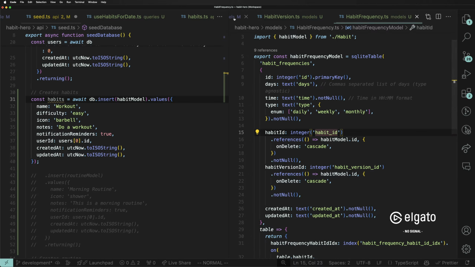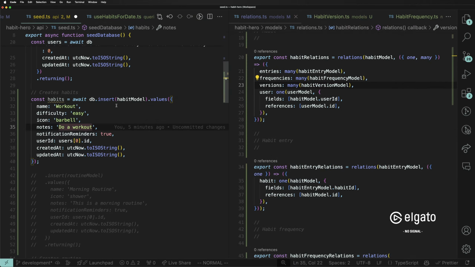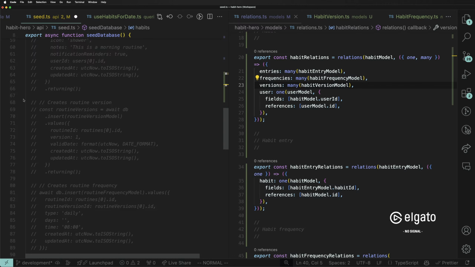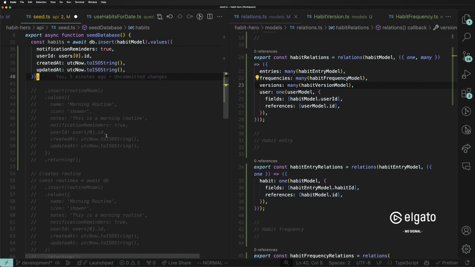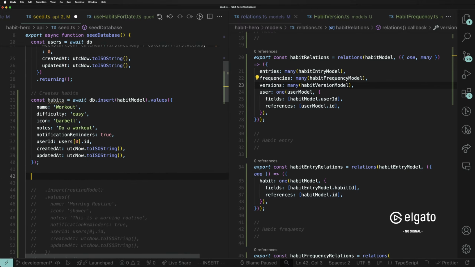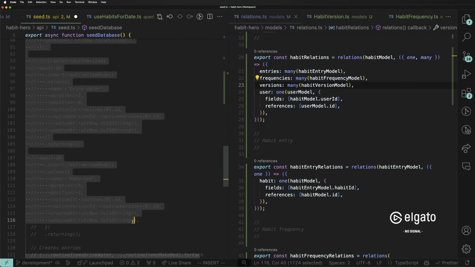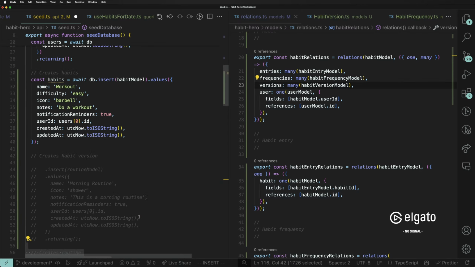So all this to say, here in the seed, where we're creating some demo data for us to use, we need a habit frequency, and then we need a habit version to attach to this habit so that our app works correctly. I believe that's what I did over here as well with the routines in the past. So let's come back here and do create habit version, and let's see, can Copilot guess? Because Copilot has all of this data here for the routines. Theoretically, it should be able to do the exact same thing for the habits because it is the exact same thing.